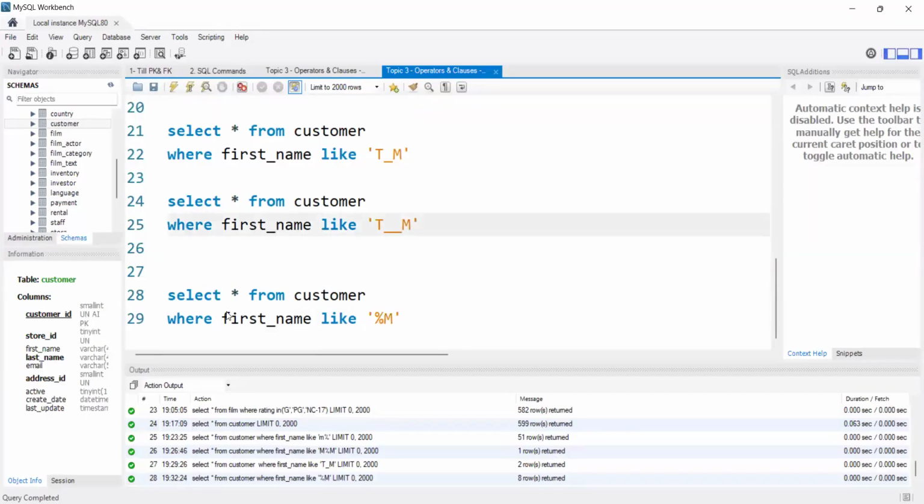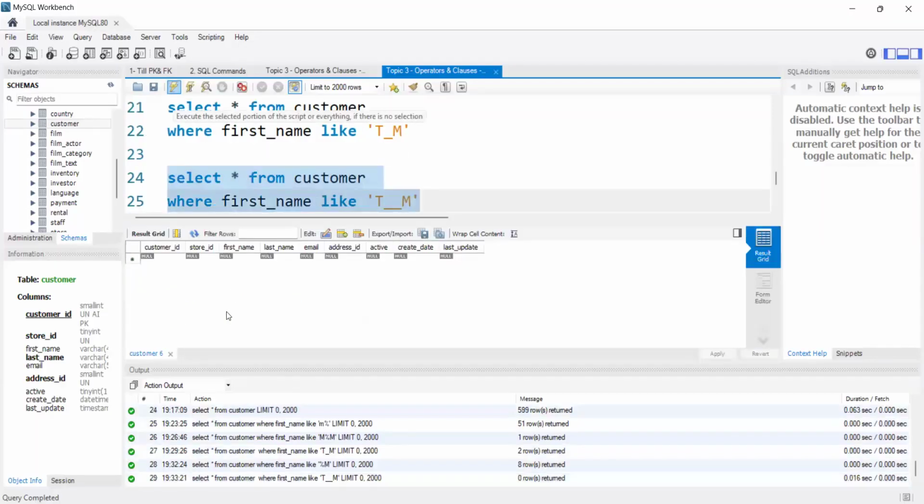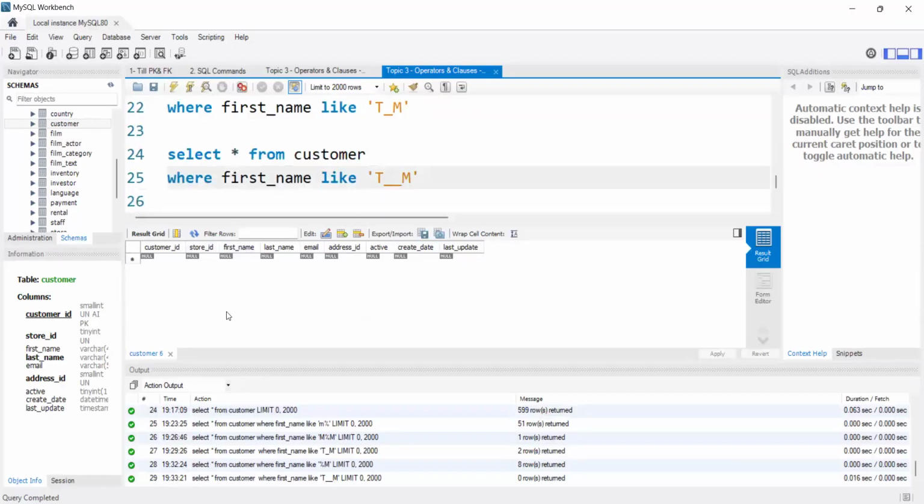Let's see. I'm not sure whether we have such data or not, but let me see. We don't have any such data, so I didn't get any output here. I just randomly wrote it like this. If we have such data, it will display, right?